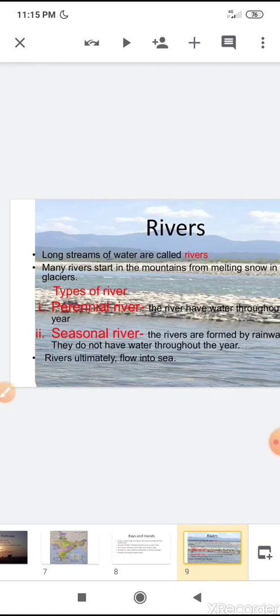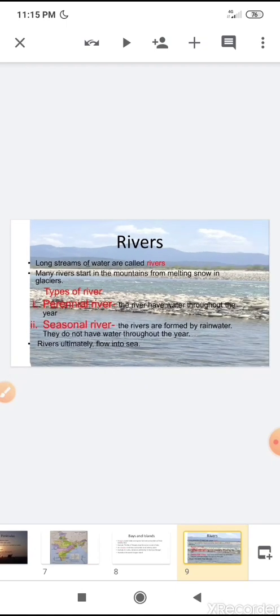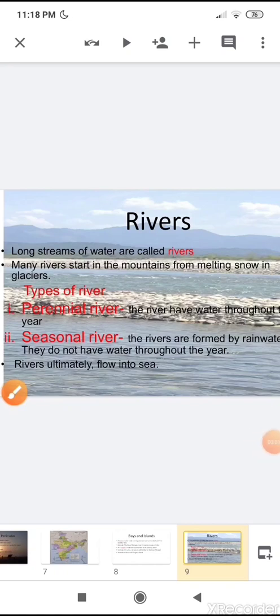Our next topic is river. River is a long stream of water. Many rivers start in the mountains from melting snow in glaciers. What is glacier? Glacier is a large area of thick ice. So what is river? River is a long stream of water. And from where does it start? It starts in mountains from melting snow in glaciers.